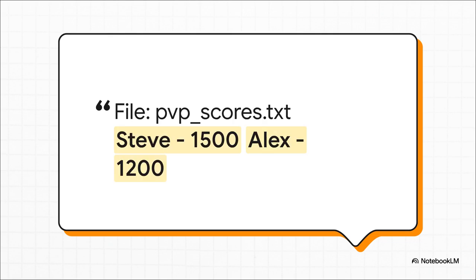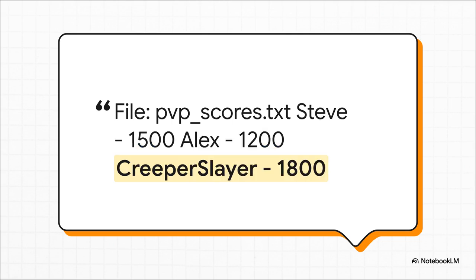Okay, let's go back to that append mode. This is really important. So here is our Minecraft leaderboard before a new player comes along. Right now, it's just Steve and Alex holding down the top spots. And now a new champion arrives, Creeper Slayer. We open the file in append mode, that's the A, and write their new high score. And look, Steve and Alex are still there. Append just added the new score right to the end.